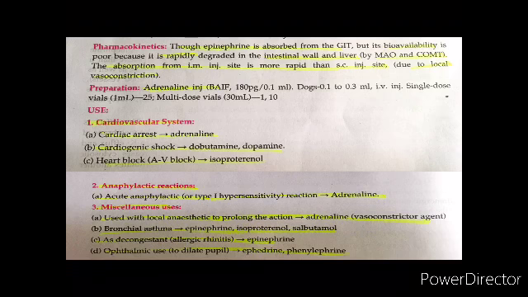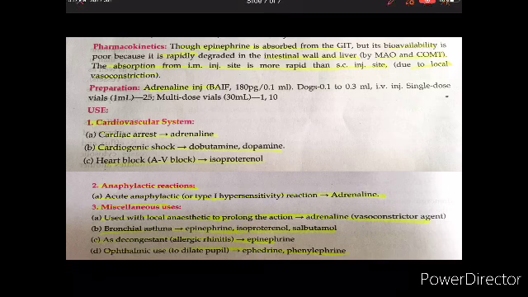Anaphylactic reaction: we have acute anaphylactic reactions, type 1 hypersensitivity. The drug is adrenaline. Miscellaneous: it is used with a local anesthetic to prolong the action, that is adrenaline, which is a vasoconstrictor. Bronchial asthma: epinephrine, isoproterenol, salbutamol. As a decongestant: epinephrine. And ophthalmic use to dilate the pupil, we have phenylephrine and ephedrine.